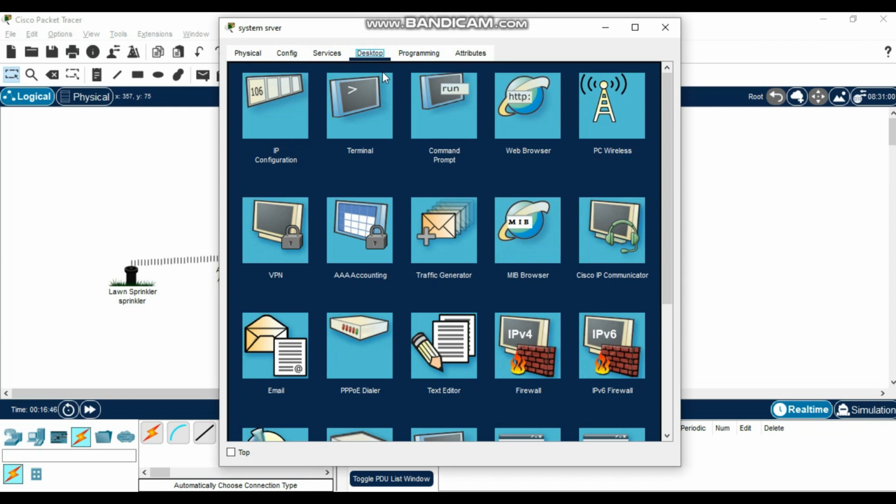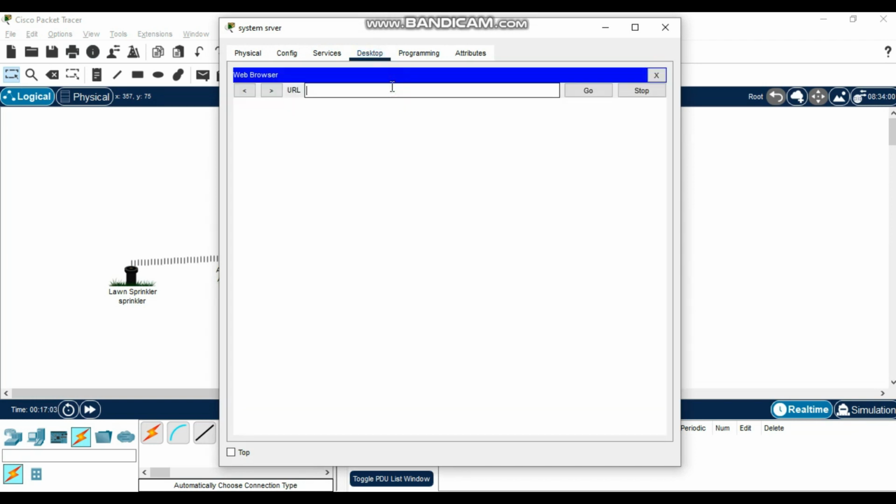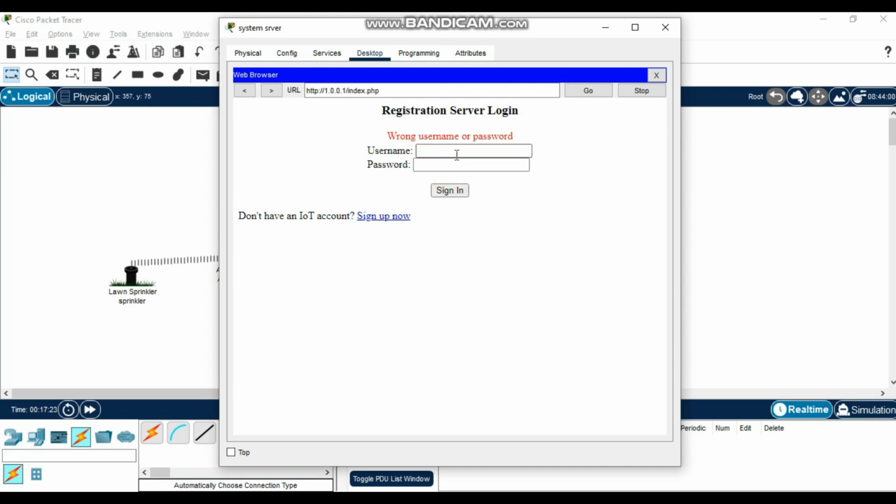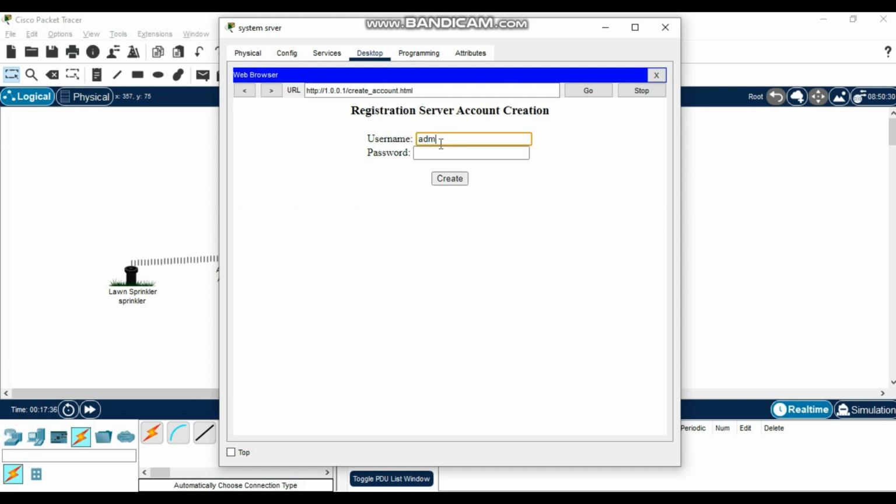On the desktop, open the web browser, put the IP address of the server 1.0.0.1, go. Then you can set your username and password for the server. So I put admin, sign in. Then now you can put back admin, sign up, admin.